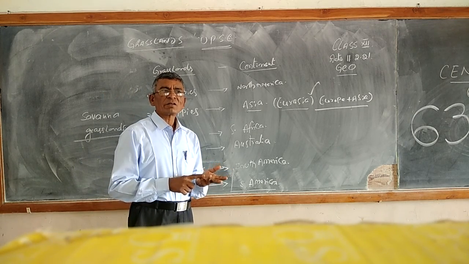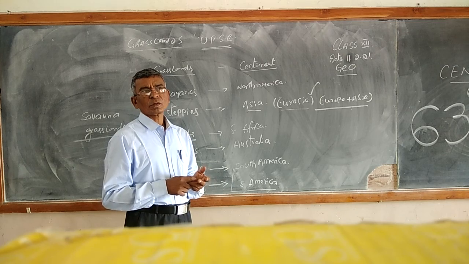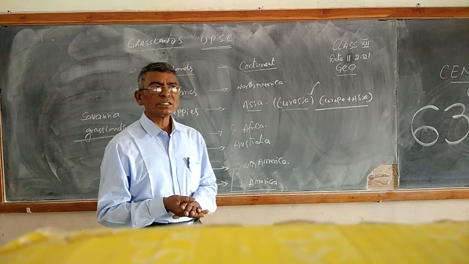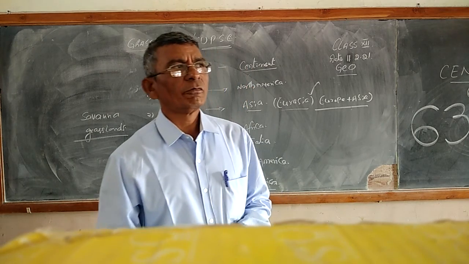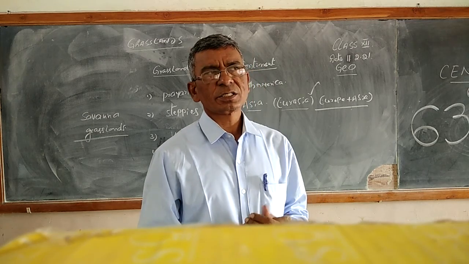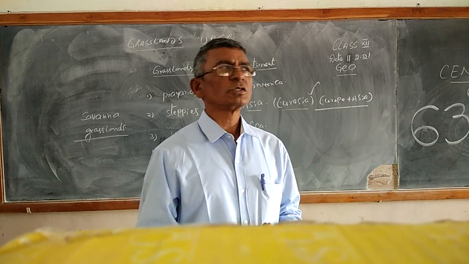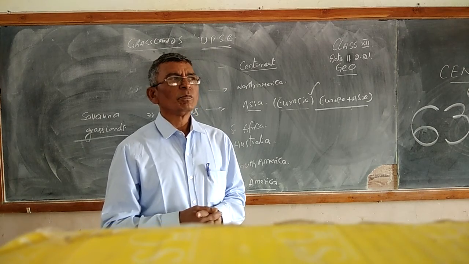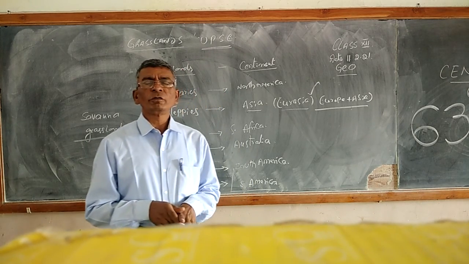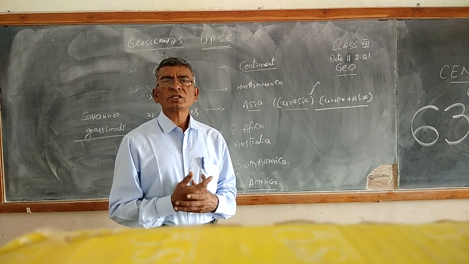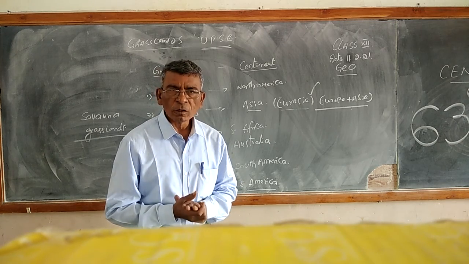A hot desert has very hot climatic conditions. The temperature is very, very high, between 50 and 57 degrees centigrade. 57 is the highest recorded temperature in the world.